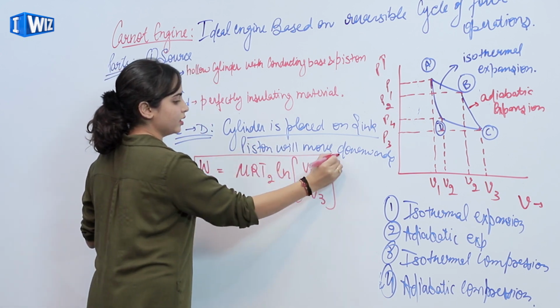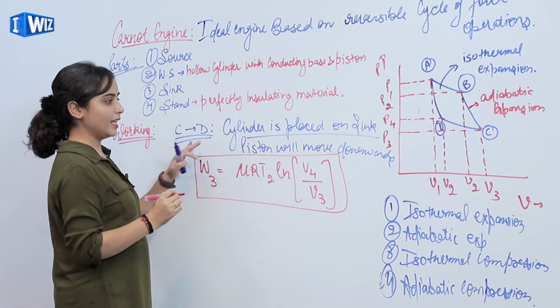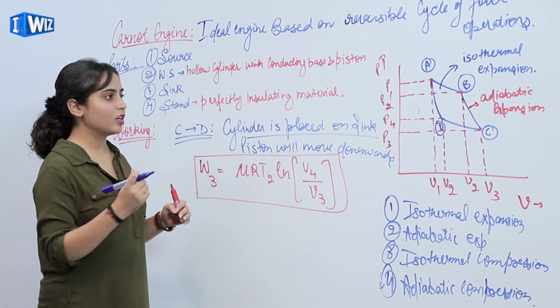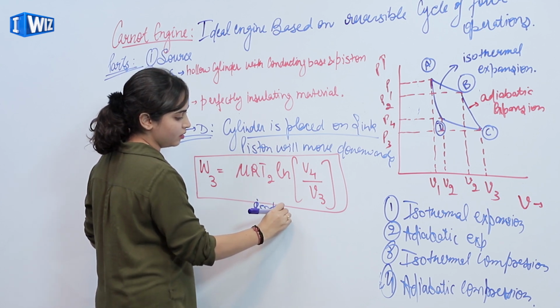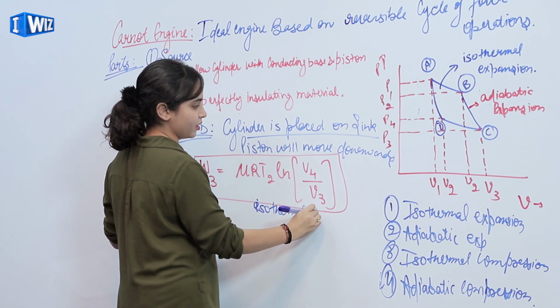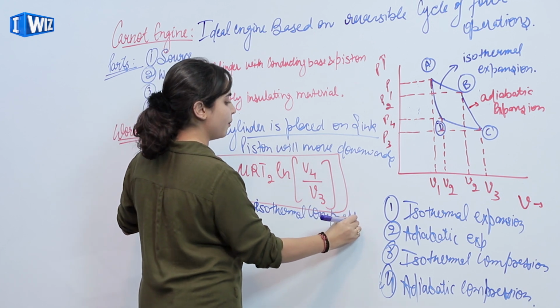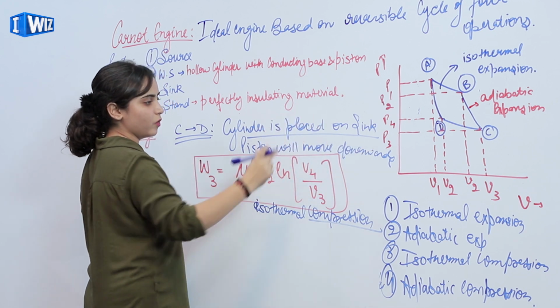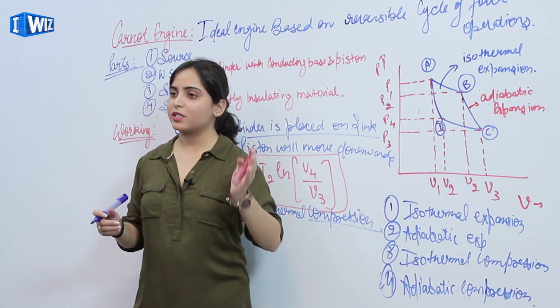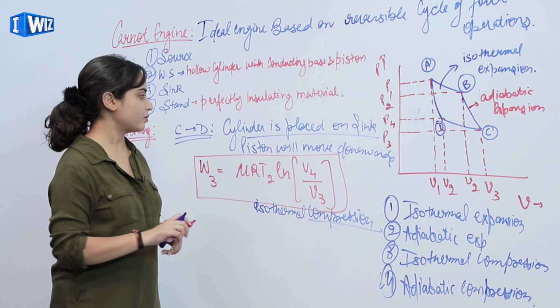This is the work done. Again the temperature is constant, so this is isothermal compression. This is compression because now the piston is moving downwards and above the piston was moving upwards.